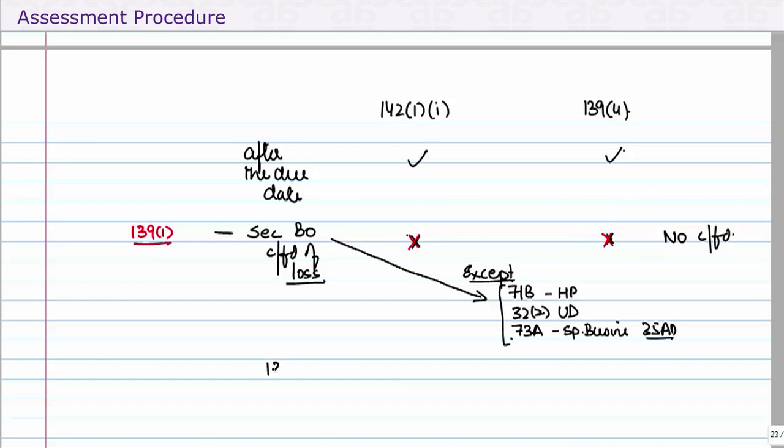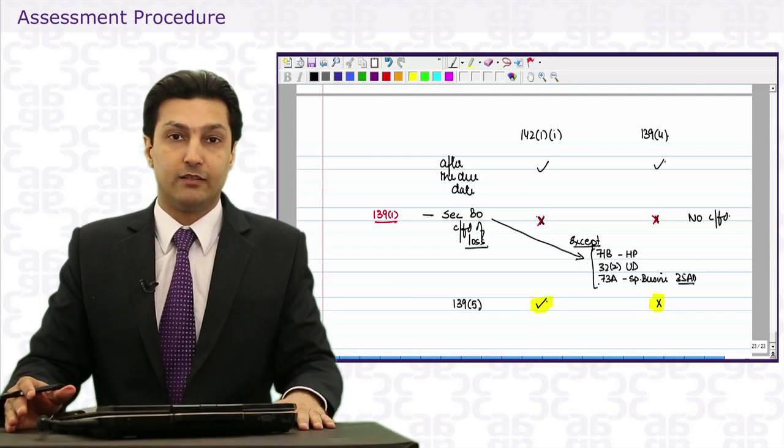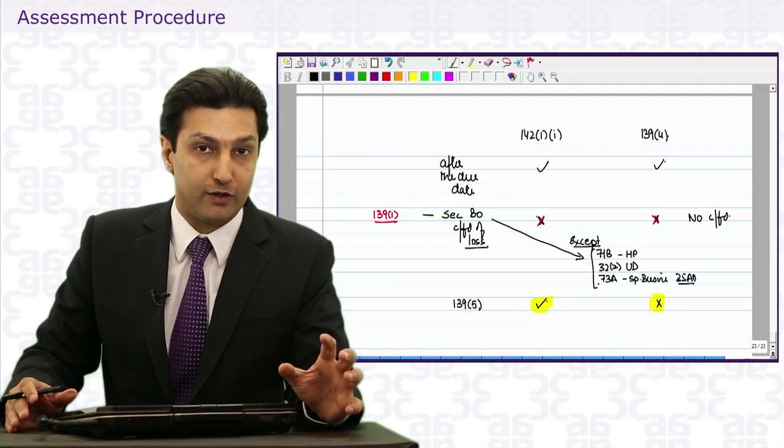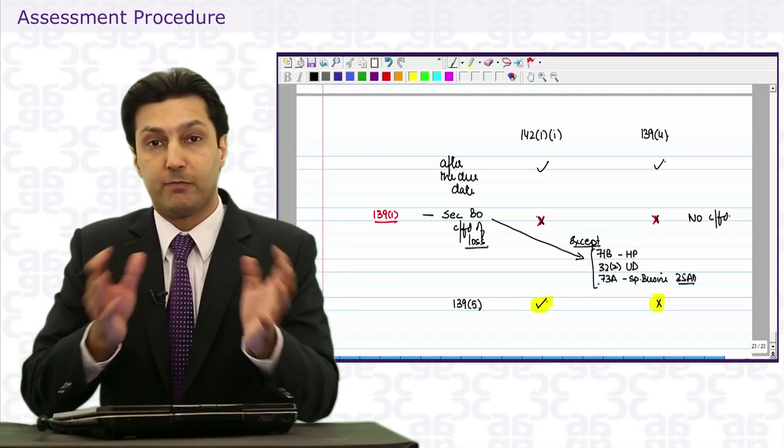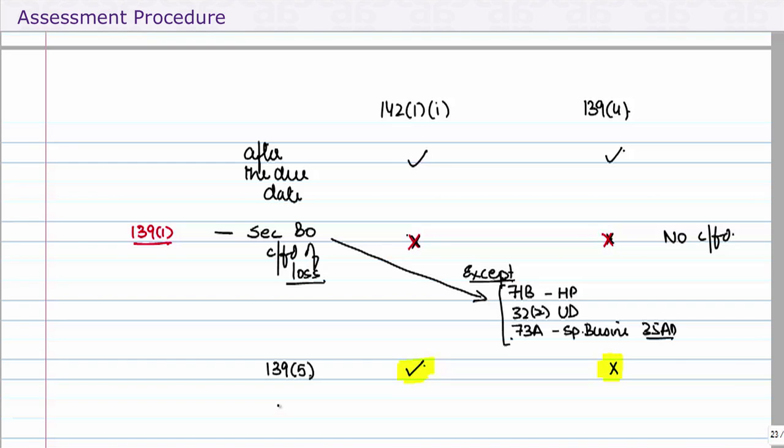Then we talk about revised return. Now, as per section 139.5, a benefit has been given. This return can be revised, this cannot be revised. Which means if you file a return, and we will do questions in a little while, if you file a return within the time period of the notice, well, at least you've complied with that part. Then we look at penalty under 271F and interest under 234A.